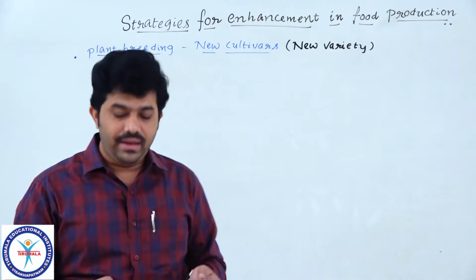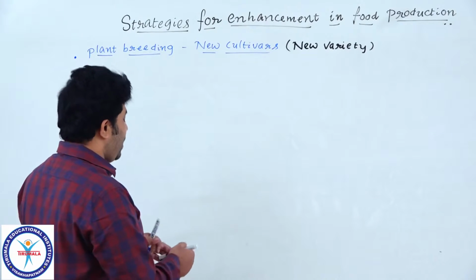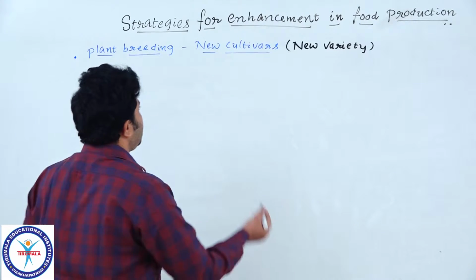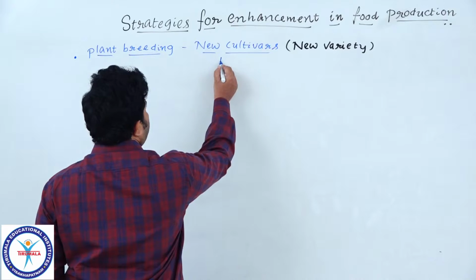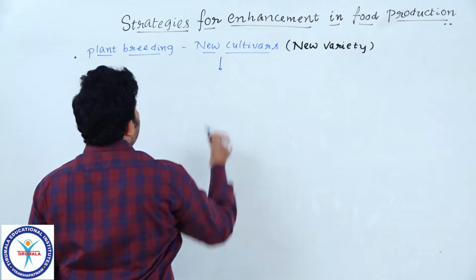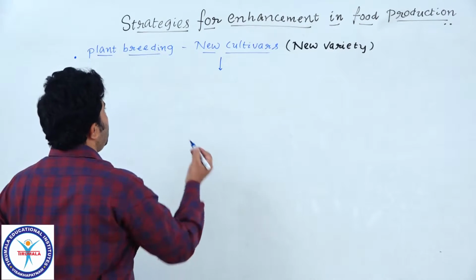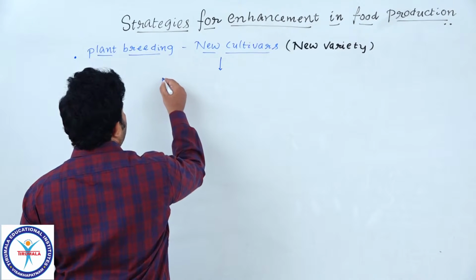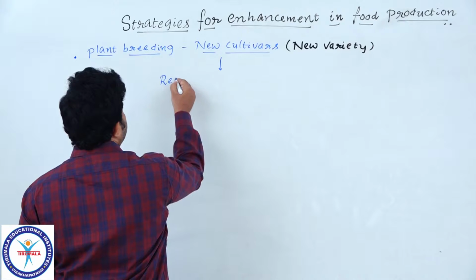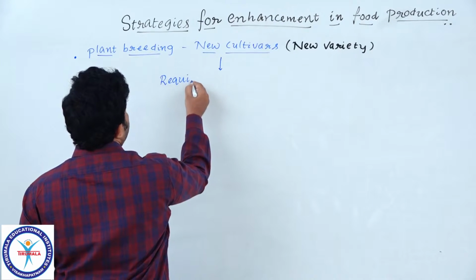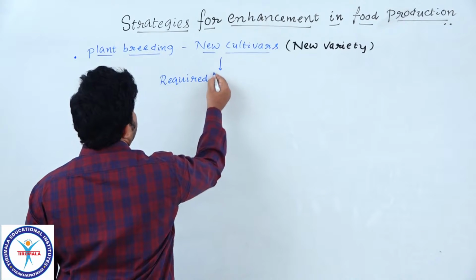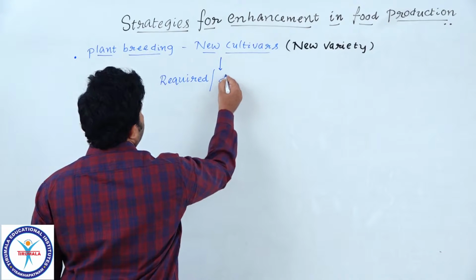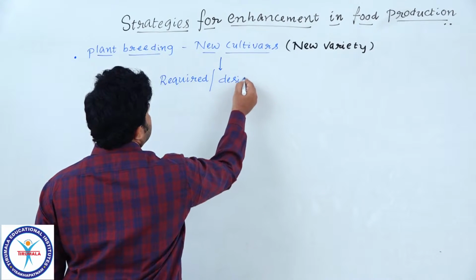By using the result of plant breeding, like new cultivars or new varieties, what is the advantage we are obtaining? What is the purpose of plant breeding? We are getting required or desirable characters.